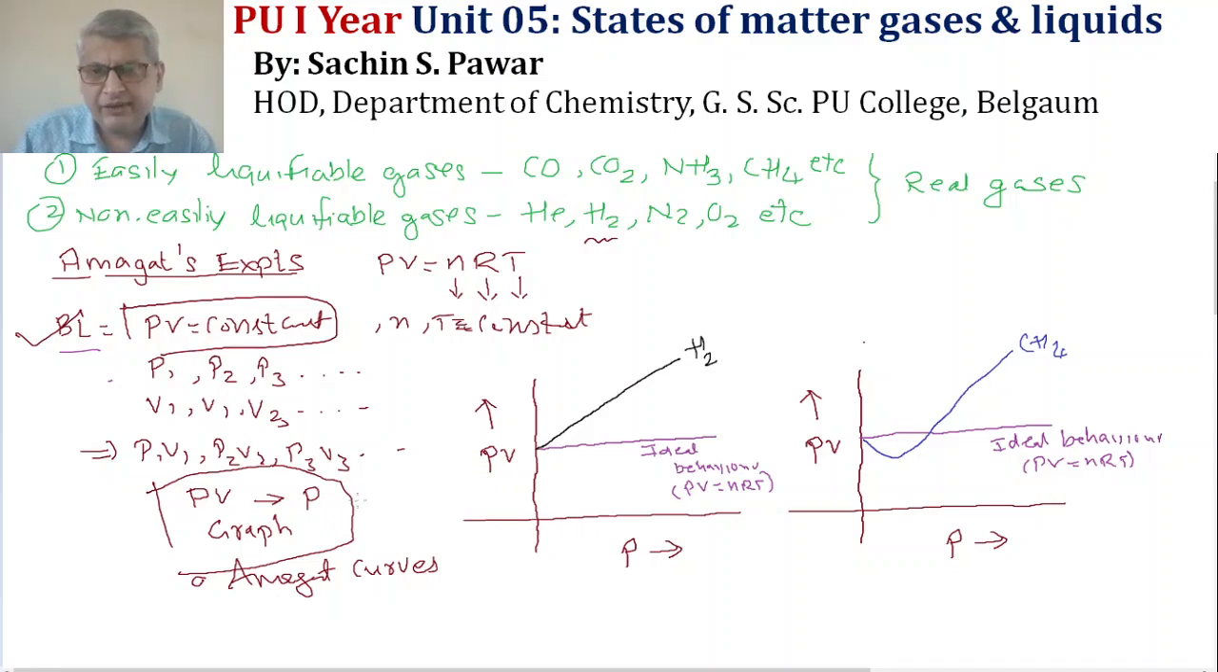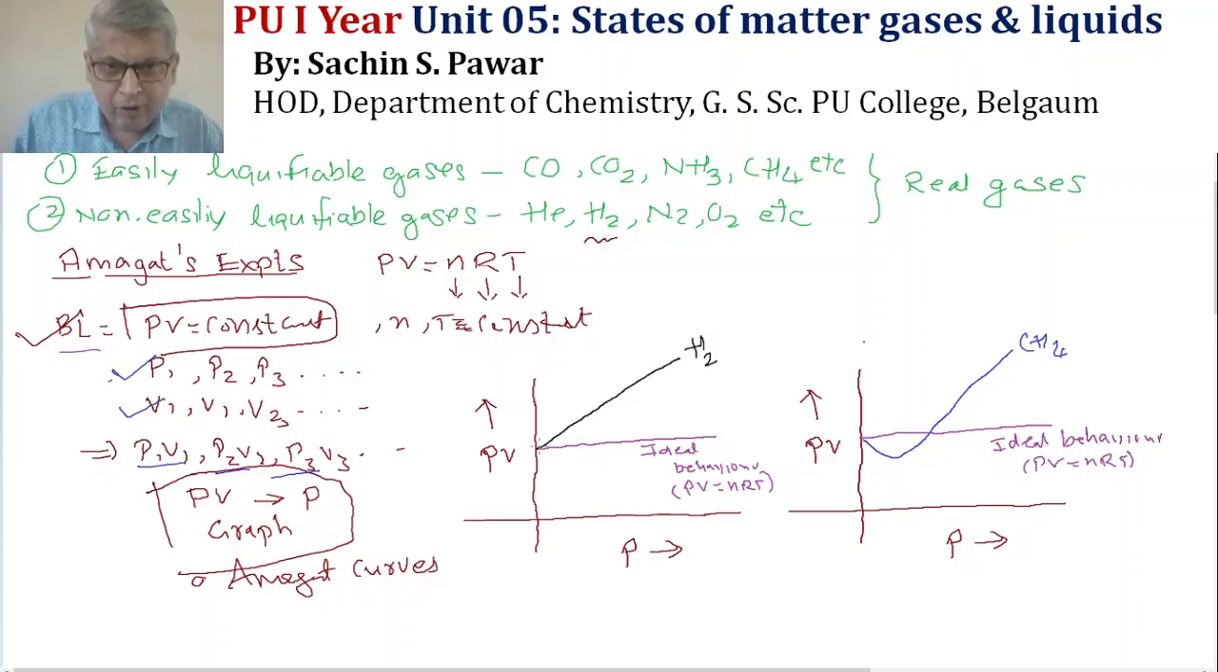Now, the experiments were performed, different pressures and different volumes were determined, and respectively P1 V1, P2 V2, P3 V3, P4 and so on were determined. At different pressures they have determined the graph, and the graph appeared like these. This is for non easily liquefiable gas hydrogen, and this is for easily liquefiable gas methane. If you see it carefully, this is ideal behavior.